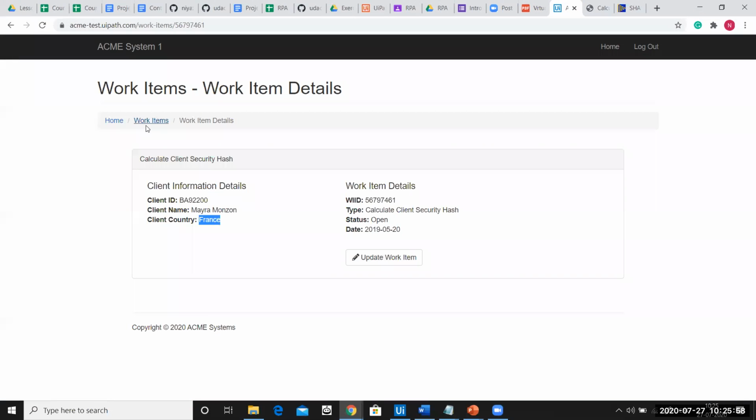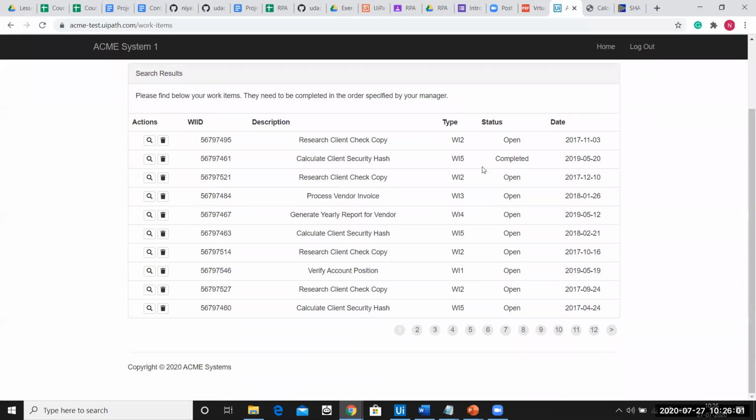Now let us go back again to the work item page. You can see the status is marked as completed. Then you have to again figure out where the next WI5 element is. Click on this WI5 element and do the same thing.